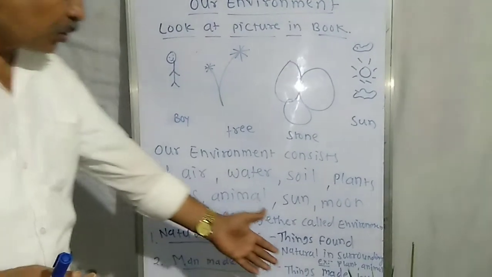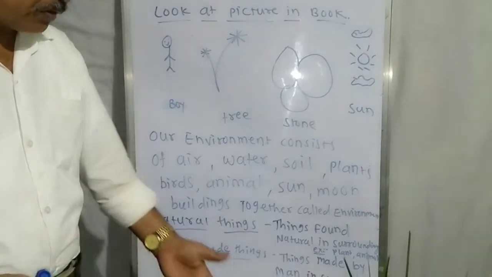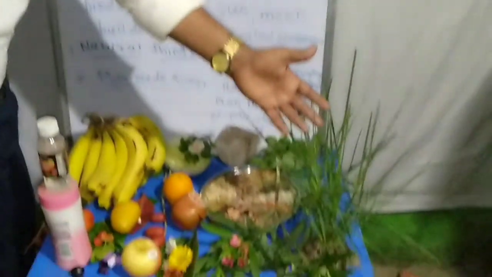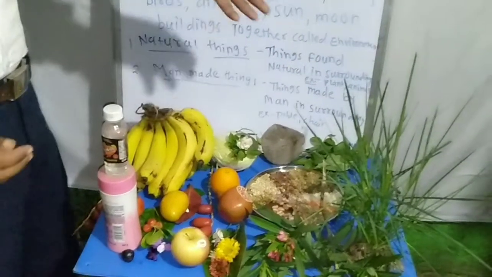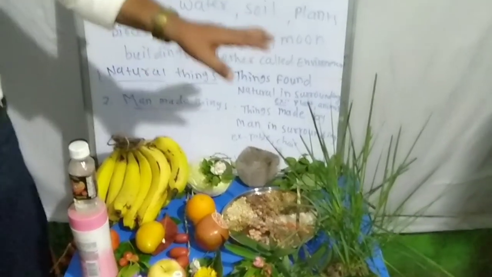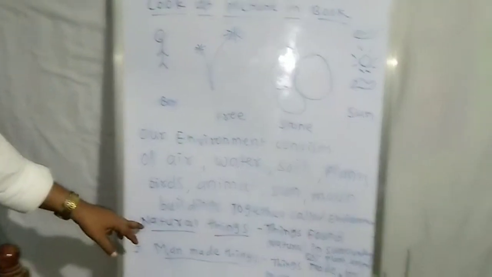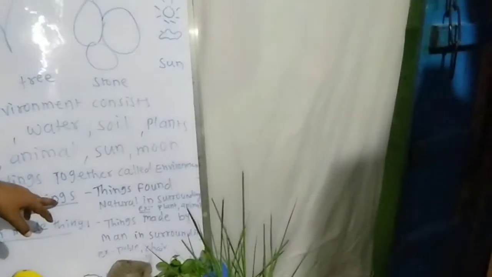The things: stone, fruits, flowers, then the plant, these are seeds. All these are matter which is found naturally in nature, and this matter is nothing but natural things.